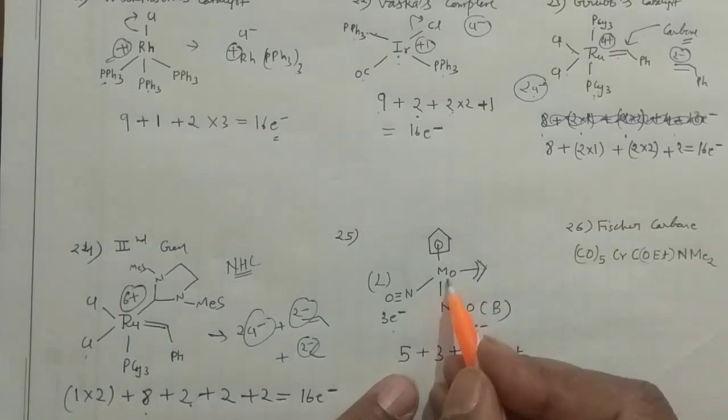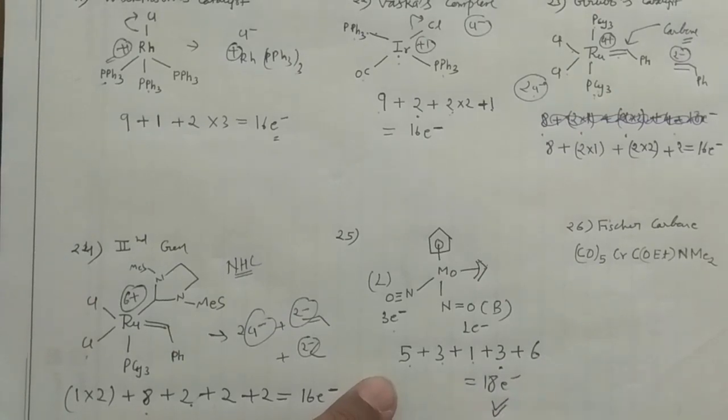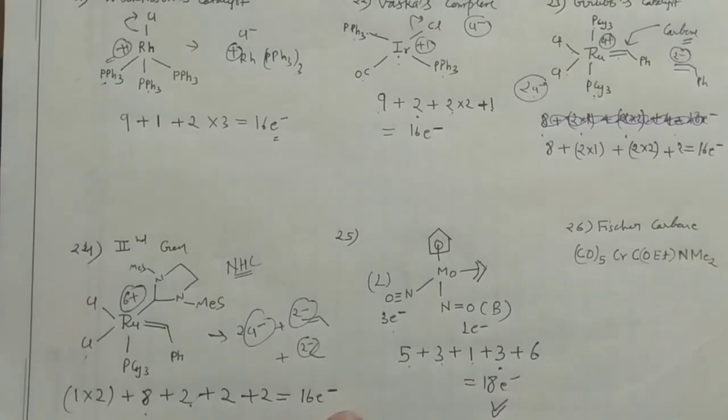It will give you the 3 electrons. And this molybdenum is the partner of the chromium, it will give you 6 electrons. If you count the total electrons: 5, 8, 9, 12, 18. So it's an 18 electron system. Okay. Then you have the next problem.